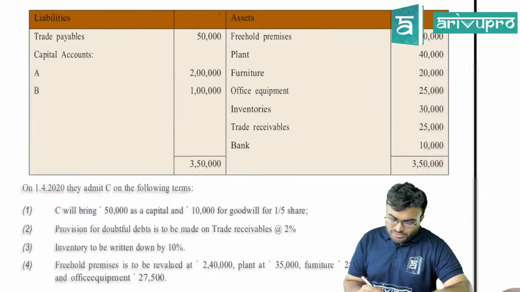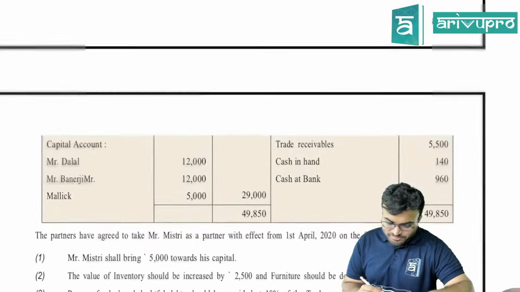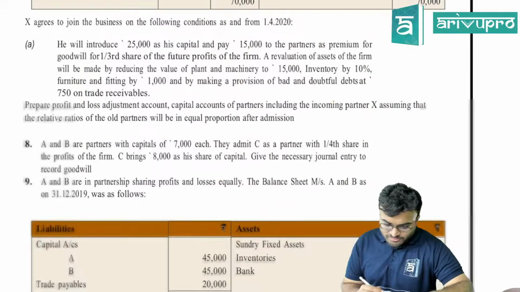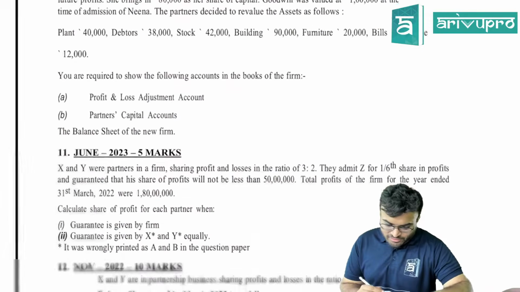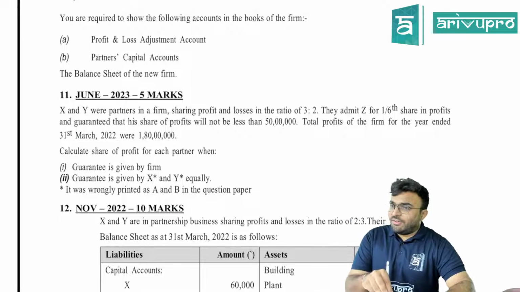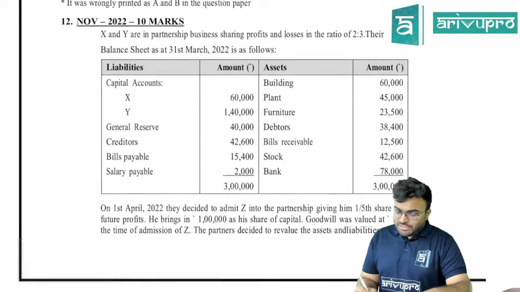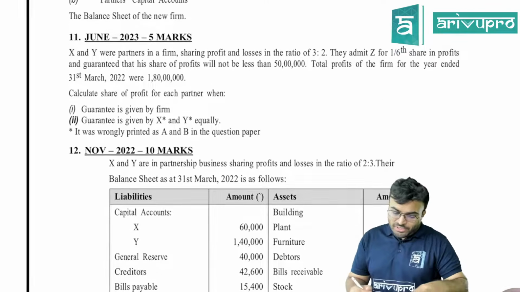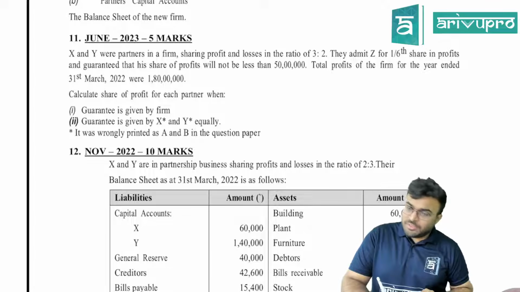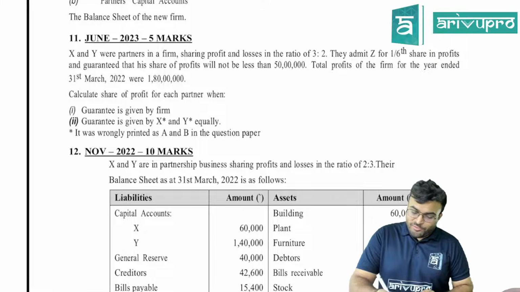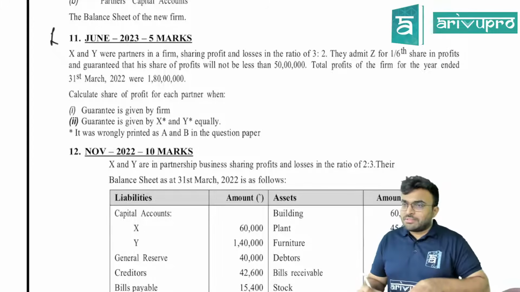2 questions are there. Then admission, we have a few questions on admission, 9, 10, and admission related. Actually this is not admission related, see, guarantee given by firm, minimum guaranteed profit. The question has come in the exam, 5 marks.